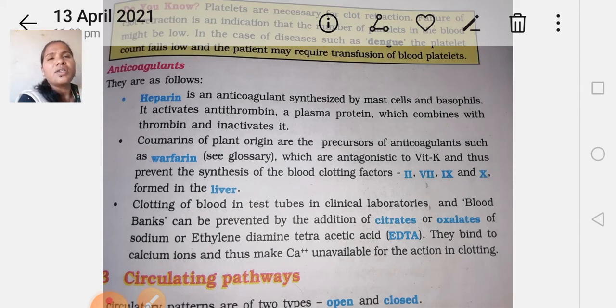So, that is the reason. It will act as an anticoagulant.